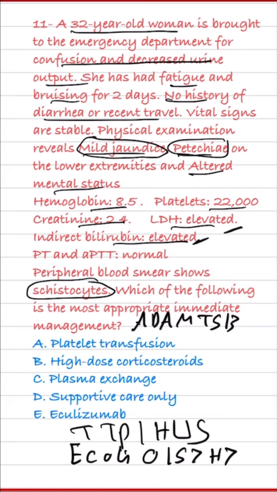And that's why you should never give antibiotics for something like enterotoxigenic E. coli if a patient has diarrhea, because if you kill the organism, you might spread the toxin and cause HUS. And this is very, very important to know.